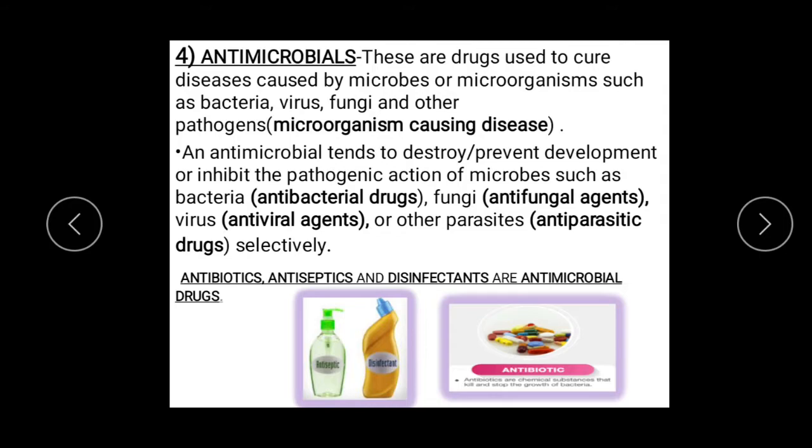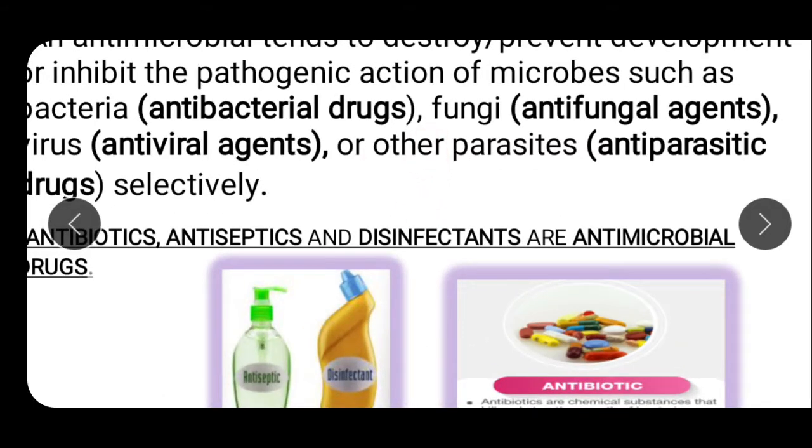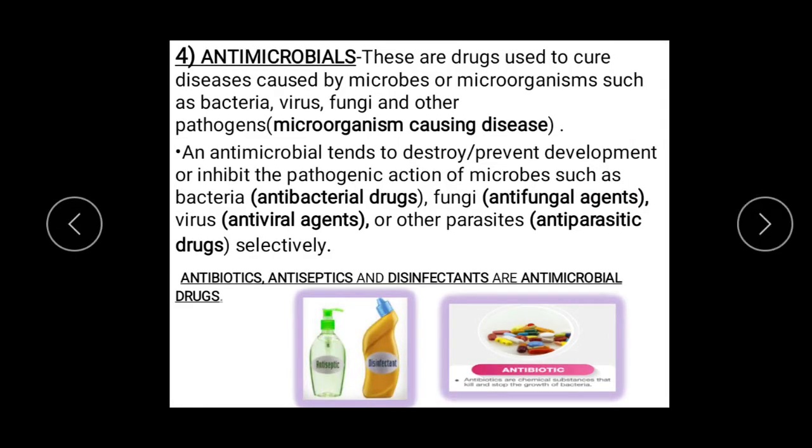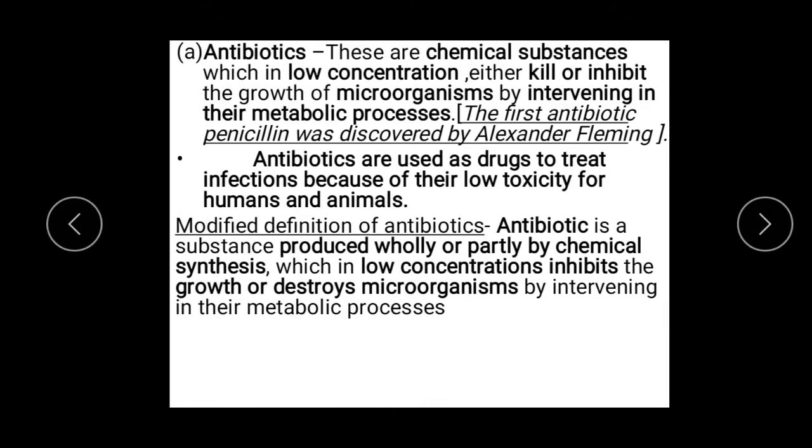Under antimicrobials, three main things we are going to study. Three main subheadings are there: antibiotics, antiseptics, and disinfectants. All these come under antimicrobial drugs. Here you can see antiseptic, the Dettol liquid; disinfectant, the phenyl; and antibiotic, the tablets. All these three things we will see. First, antibiotics.